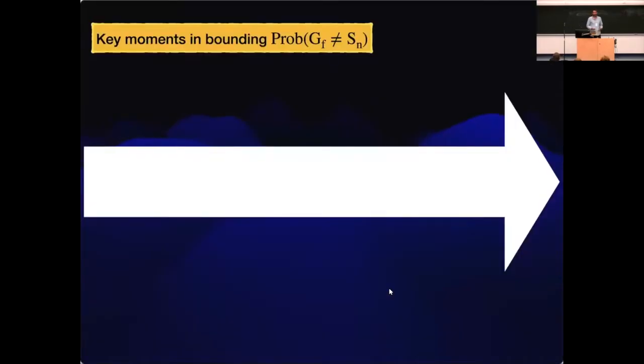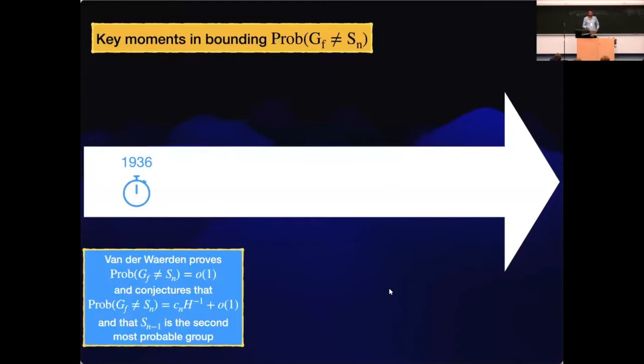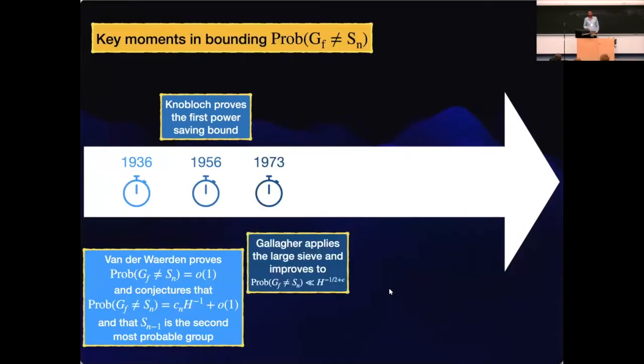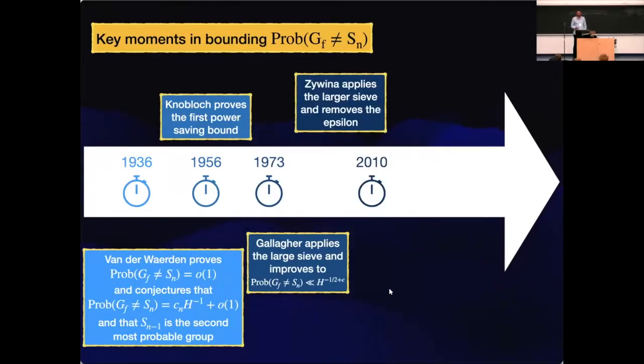Let me give you some historical background for bounds on the Galois group B in S_n. So in 1936, it was van der Waerden's result and conjecture that I mentioned before. In 1956, I think this was the first power-saving result, by Knobloch. And then in 1973, Gallagher introduced the large sieve in order to get a square root saving up to an epsilon. And this epsilon was removed in 2010.